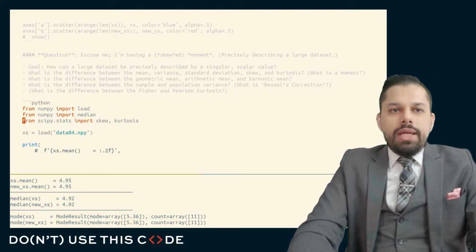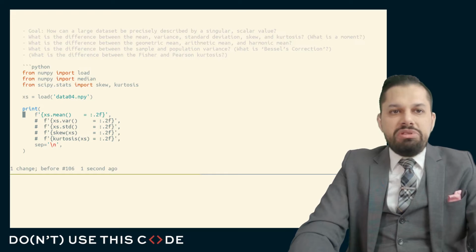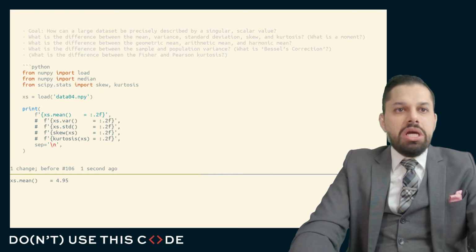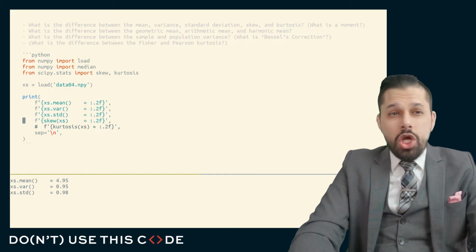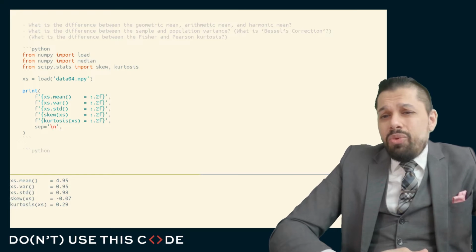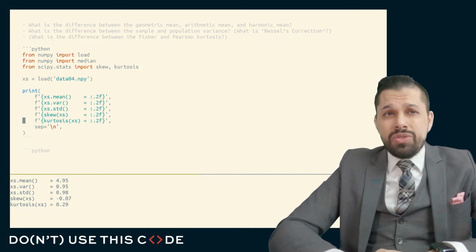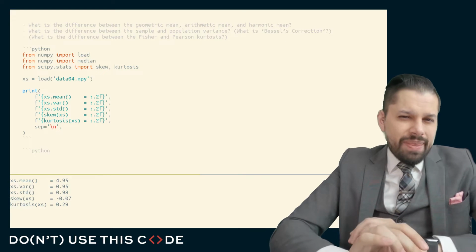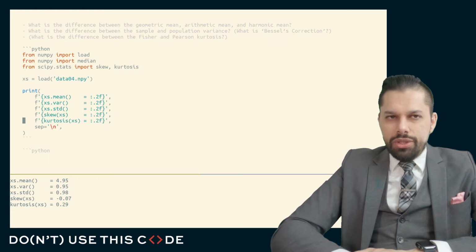Let's start off. If we take our data set, we can compute things like the mean very easily in NumPy. We can compute the variance. We can compute the standard deviation. We can compute the skew. We can compute the kurtosis if we import from SciPy. And we may have even relied on these before. We say, if we're going to compute a median, we might as well compute the variance and the standard deviation. And there's some implicit meaning behind these. We might rarely reach for things like the skew and the kurtosis.